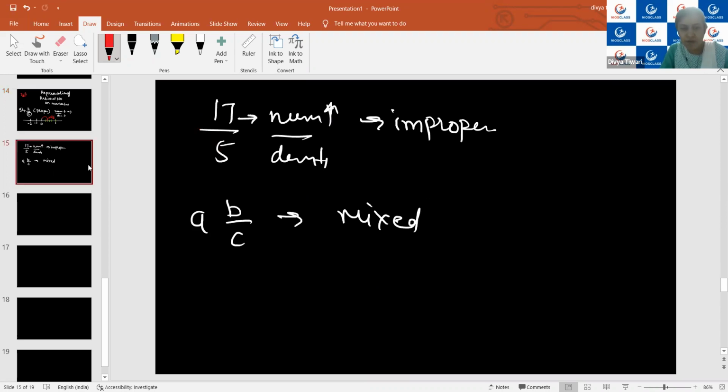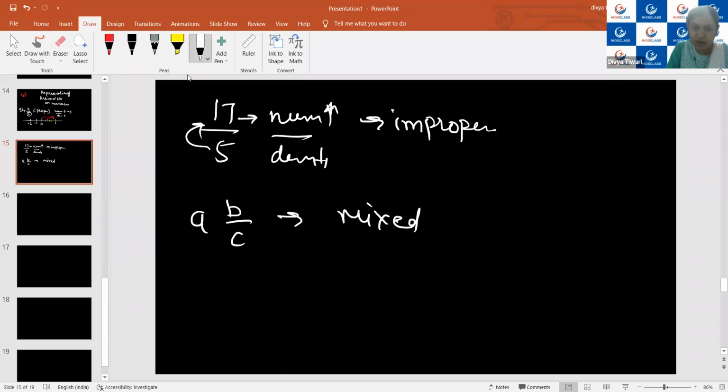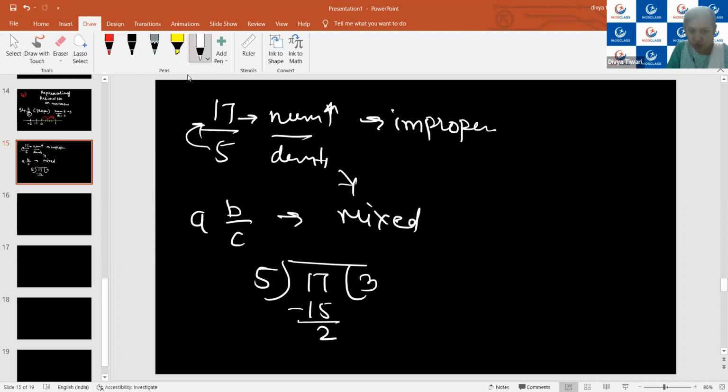So now this is the way by which we will be representing the proper. But how if we want to represent this improper rational number on the number line? Then we will be converting it into the mixed form. How will we be converting? We will be dividing the numerator by the denominator. So 5 3s are 15, and we will be left with 2. So the mixed form for 17 upon 5 will be 3 whole 2 upon 5. I hope it is clear.